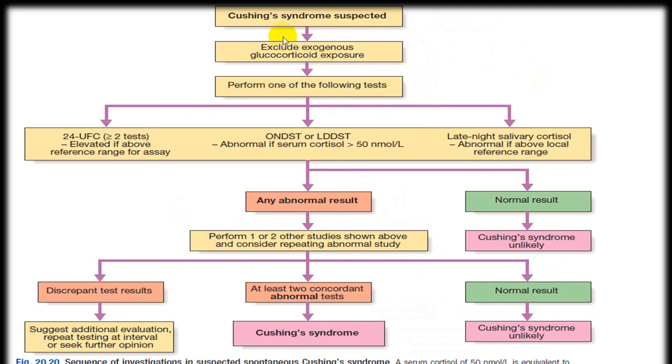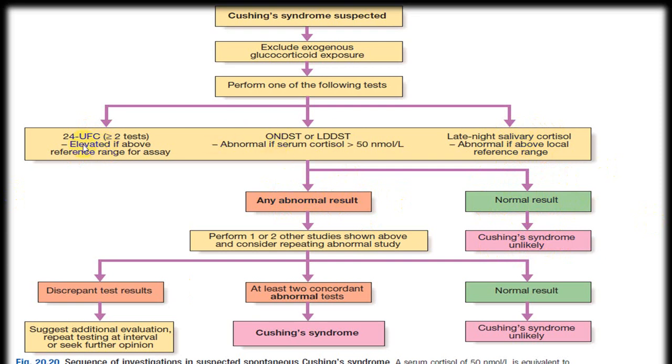First, exclude exogenous cause. Do a 24-hour urinary free cortisol level. If the cortisol level is normal, Cushing syndrome is unlikely; if abnormal, it is more in favor of Cushing syndrome. Late night salivary cortisol level may also be abnormal.